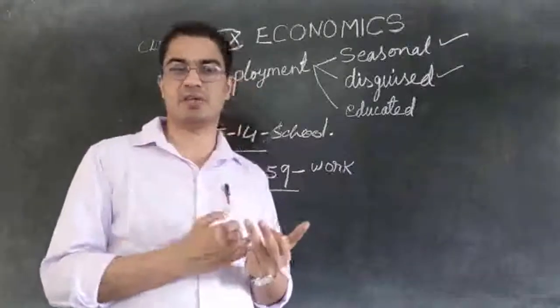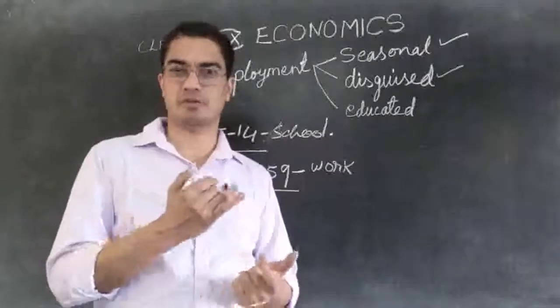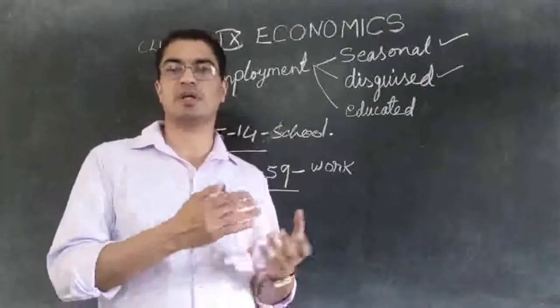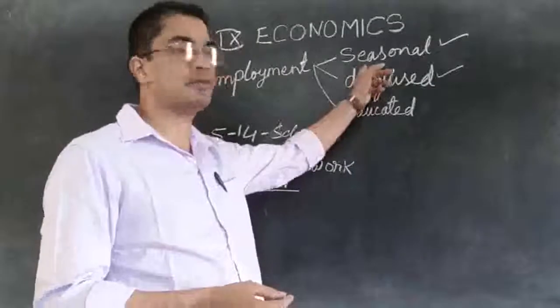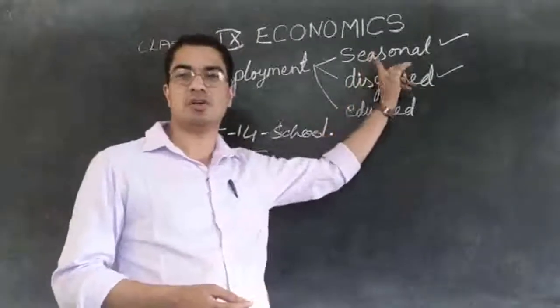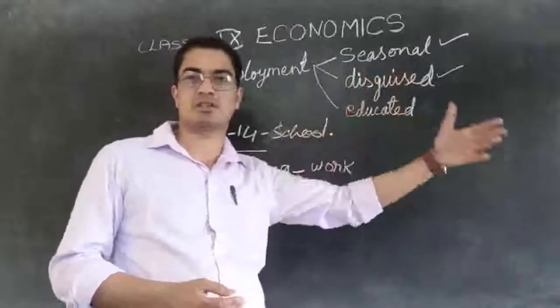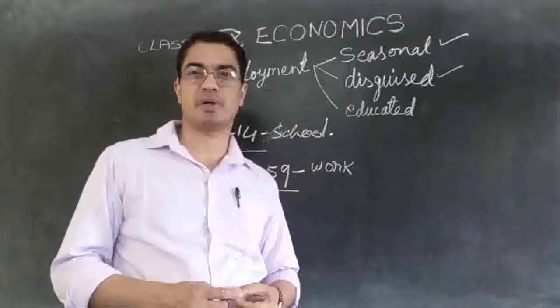They start digging the field, getting the field ready, planting the seeds, and then afterwards weeding, then harvesting, threshing and so on. So it may take 4 to 5 months, and in those 5 months they have employment, and the rest, let's say 7 months, they have no employment at all.